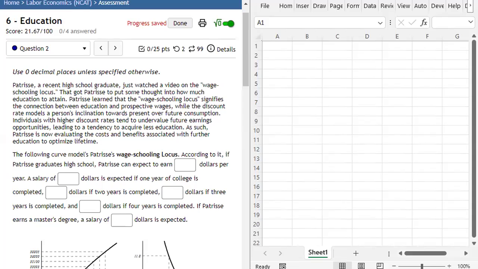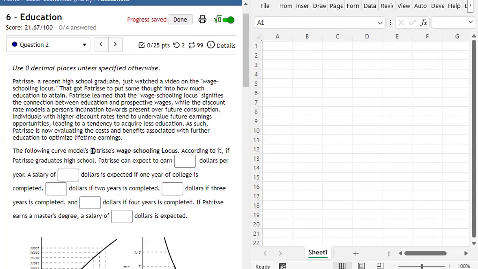Patrice learned that the wage schooling locus signifies the connection between education and prospective wages, while the discount rate models a person's inclination towards present over future consumption. Individuals with higher discount rates tend to undervalue future earnings opportunities, leading to a tendency to acquire less education. As such, Patrice is now evaluating the cost and benefits associated with further education to optimize lifetime earnings.